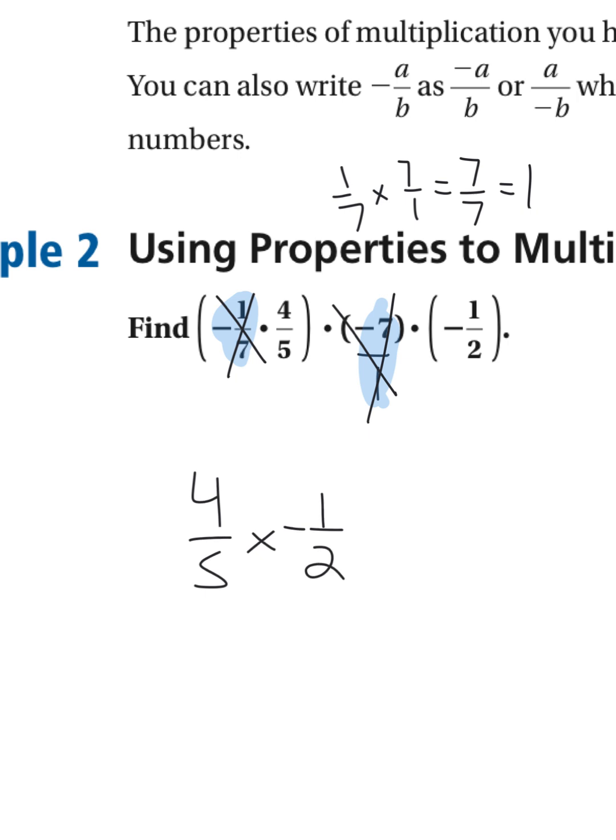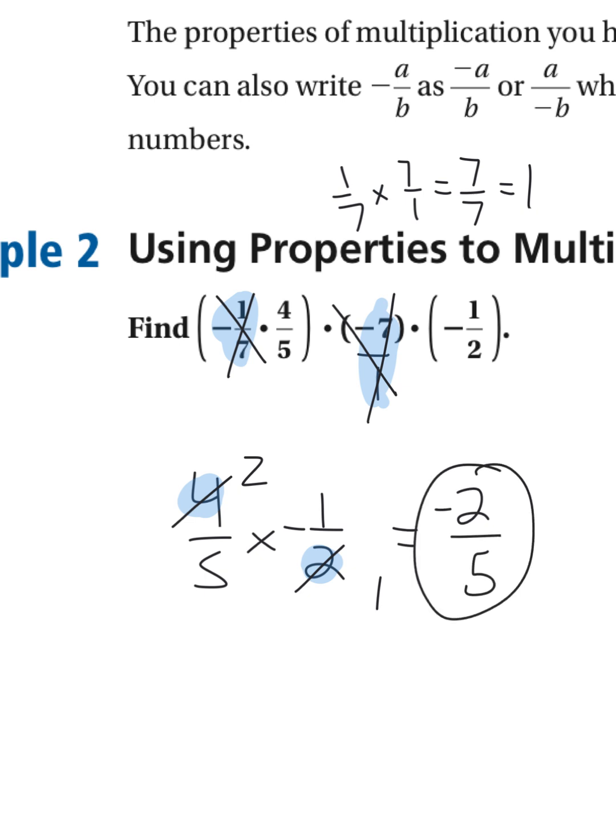One more shortcut I can show you. If you have 2 numbers on the top and the bottom that you know have the same factor, like 2 goes into 4, I know they're both divisible by 2, I can simplify that before multiplying by dividing them both by 2. So 4/2 is the same as 2/1. So I can simplify this without multiplying to 2/5 times negative 1/1. Then we multiply straight across. 2 times negative 1 is negative 2. 5 times 1 is 5. So our answer is negative 2/5.